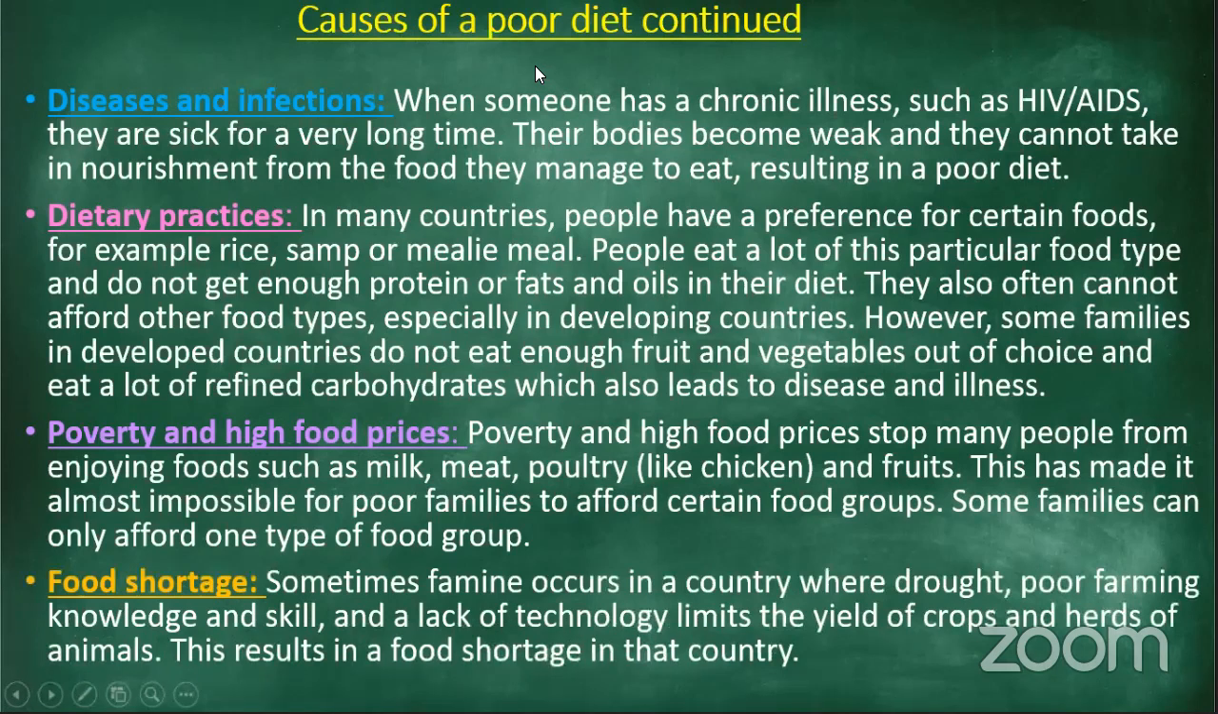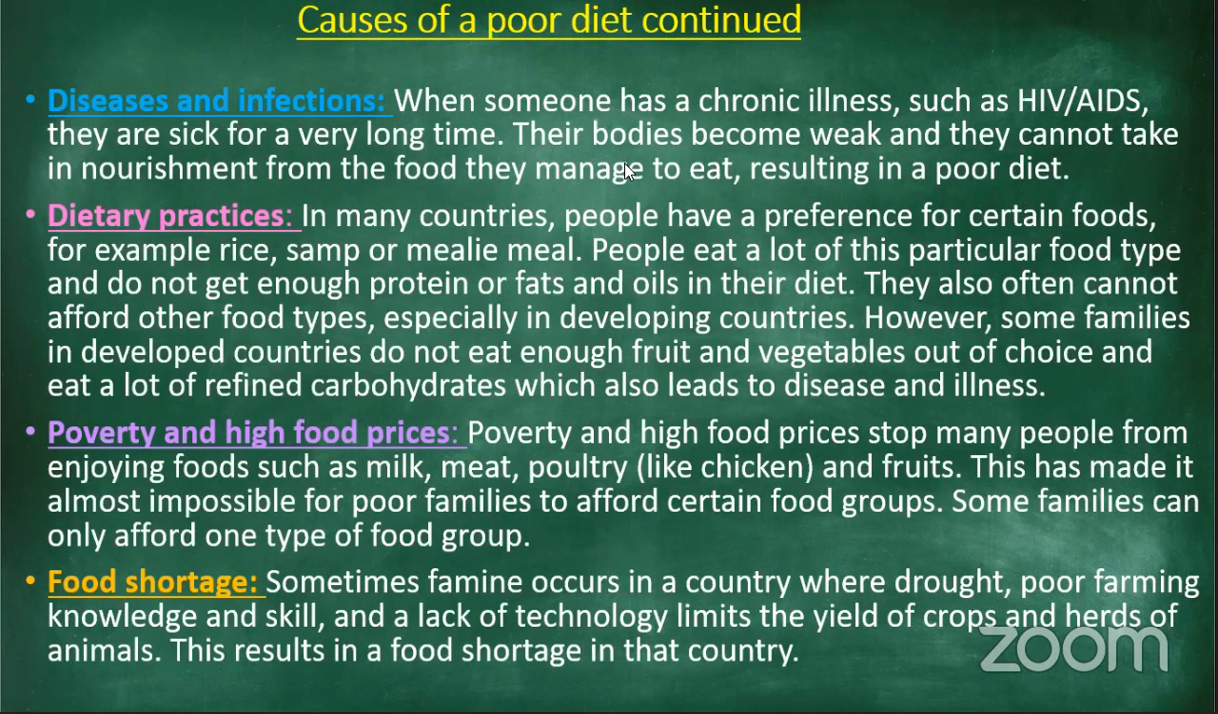Right, then food shortage. Now, sometimes famine. Who knows what famine is? In your chats, who knows what is famine? Who has an idea? JD, yes, what's famine? Famine is when you have a shortage of a food group. Perfect. Famine is when you have a shortage of a food group. Excellent answer. That's famine. It means a shortage of food.